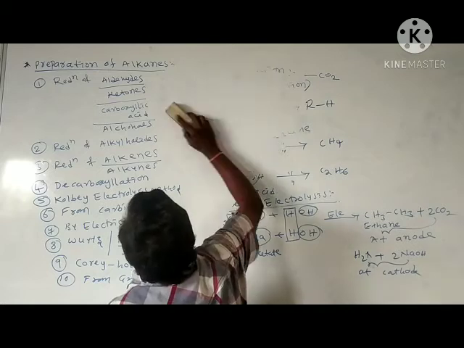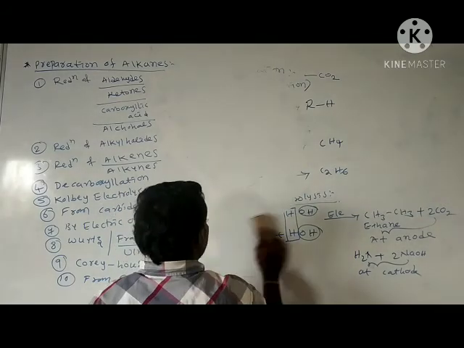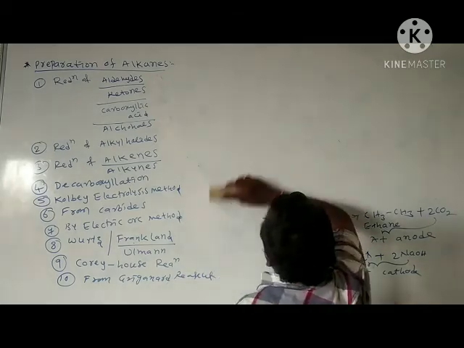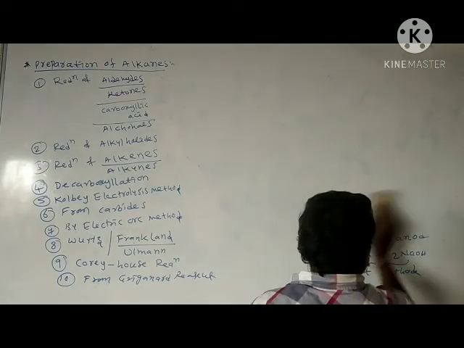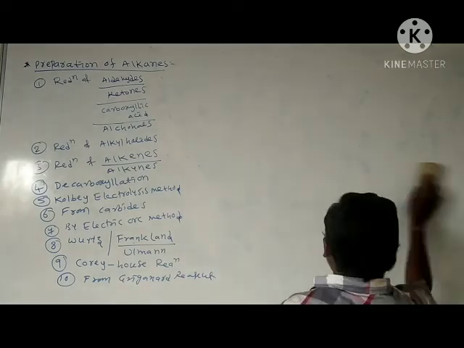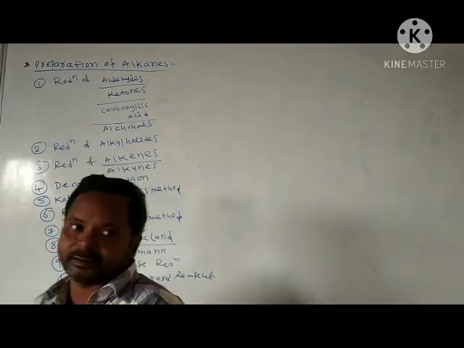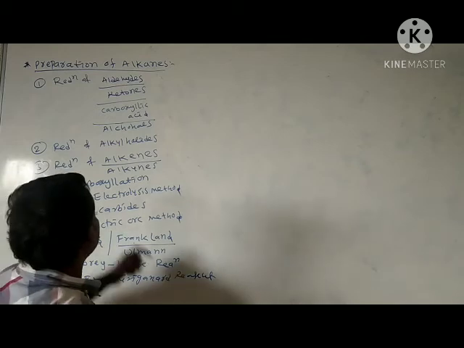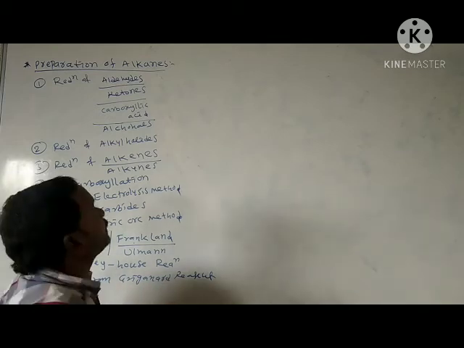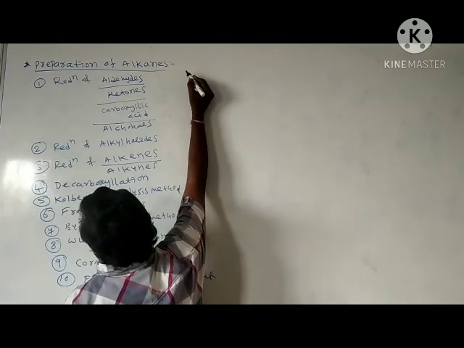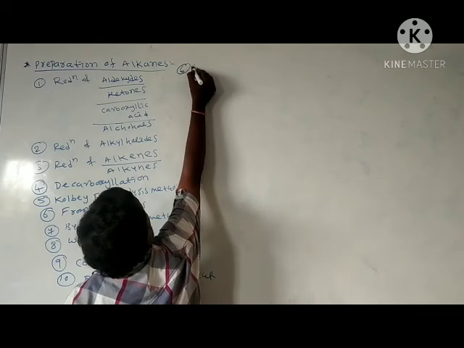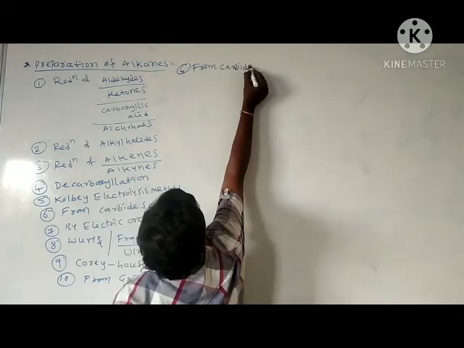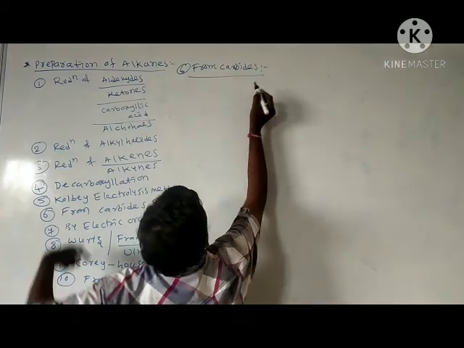Next, in continuation, we'll see some carbides, how alkanes are formed from carbides, especially methane. Number 6, from carbides.